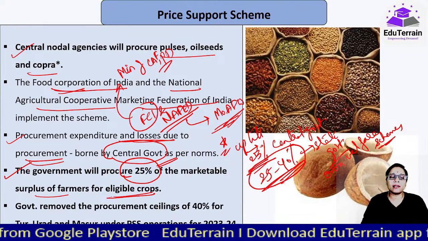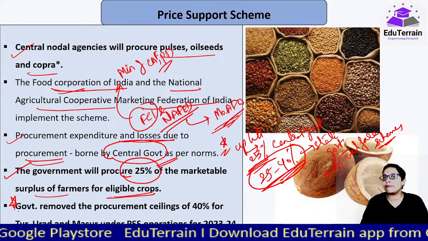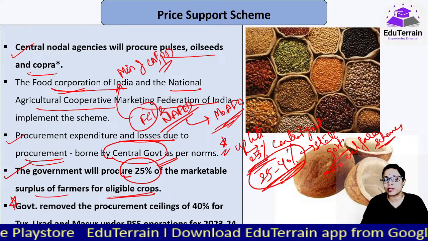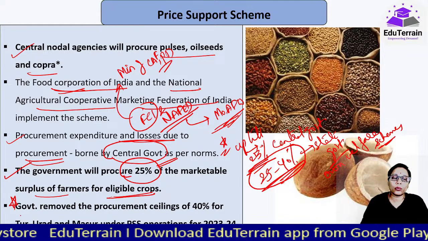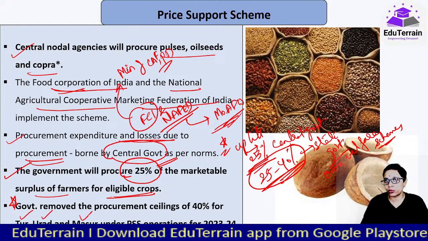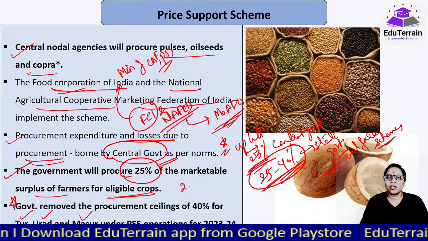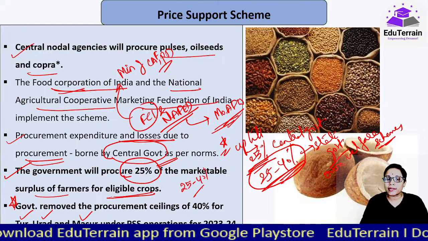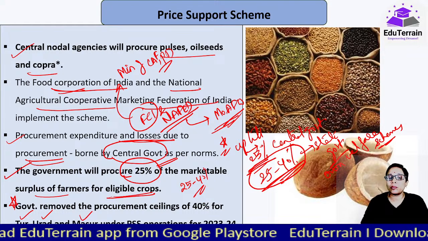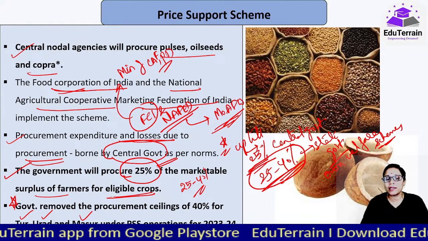And very recently, in order to help the farmers, pulses farmers, especially those who are growing tur, urad and masoor, government has removed this procurement ceiling of 25 to 40%, and they are procuring beyond that for these under PSS operation.